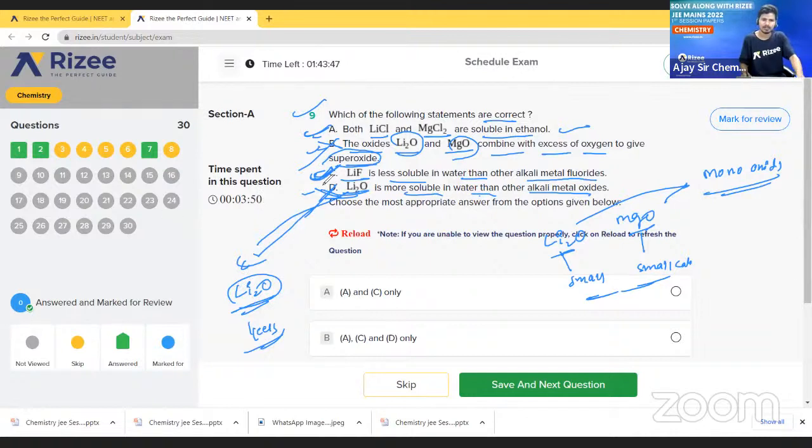Option A and option C are both correct. Lithium chloride and magnesium chloride are both soluble in ethanol. They are not soluble in water, but they are soluble in organic solvents like ethanol. Clear? So what is the correct option? A and C are the correct options. Let us go to the next question.